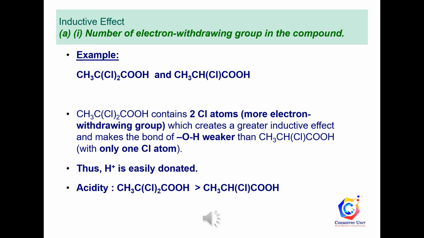2,2-dichloropropanoic acid contains two chlorine atoms, more electron withdrawing groups, which create a greater inductive effect and make the OH bond in the carboxyl group weaker than that in 2-chloropropanoic acid. Thus, the hydrogen ion in 2,2-dichloropropanoic acid is easier to be released. As a result, 2,2-dichloropropanoic acid is more acidic than 2-chloropropanoic acid.